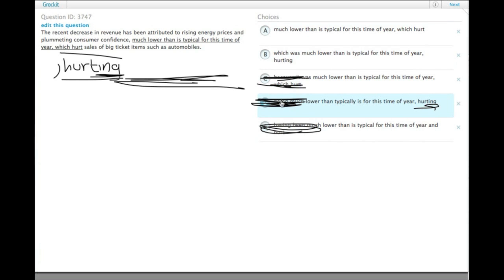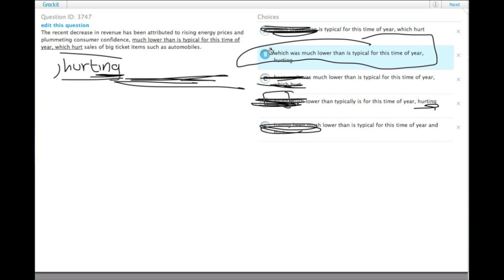This one had hurting, but it had being, which there was no reason for being there. And choice A, of course, doesn't have hurting and doesn't have which. Choice B, for a couple of reasons, both ends of it, the which was and the hurting end of things,